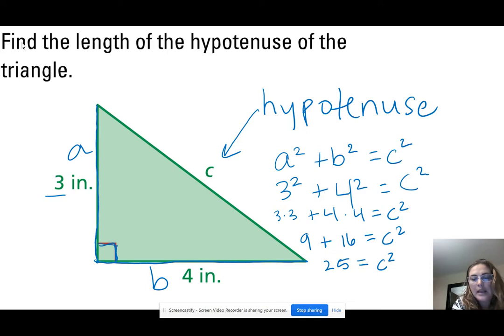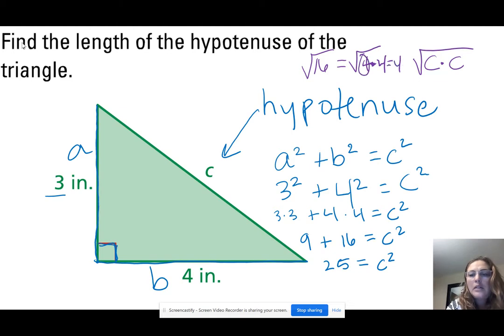Well, I know what C squared is now, but I do not know what C is. In order to find C, so C squared is C times C, and the inverse operation for a square would be a square root, taking the root of the square. So I'm finding that root number that we've squared. If I were to ask what's the square root of 16, 16 is actually 4 times 4, right? So that root number that we would find would be 4.